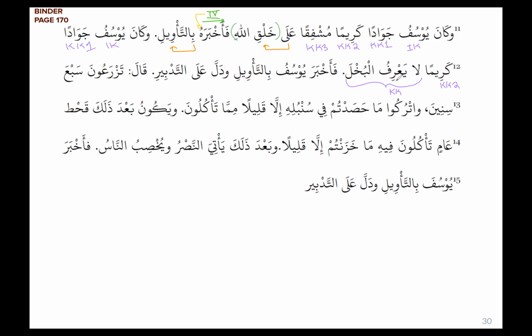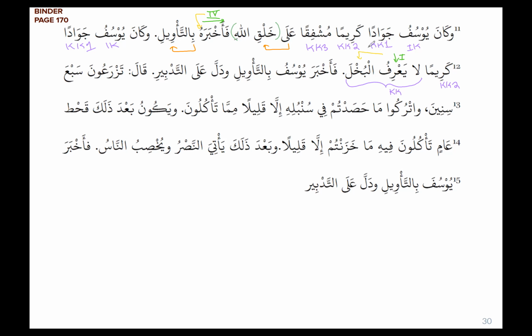He didn't know what it meant to be greedy, or you can also say stinginess. He didn't know anything of it. So ya'rif is our fi'l mudari, form 1, and bukhla is our maf'ul bihi.